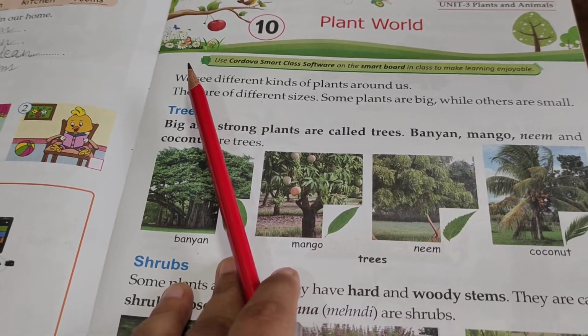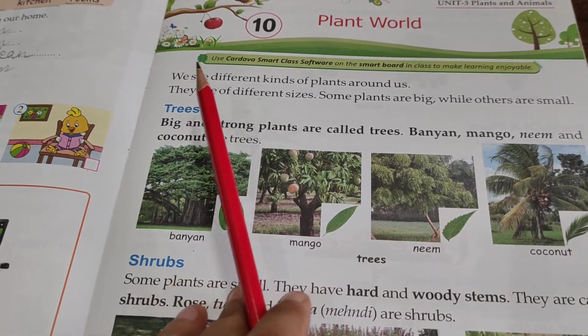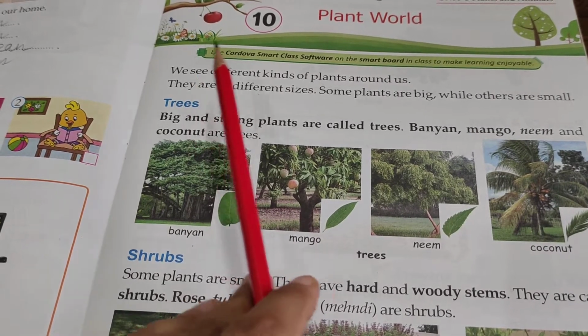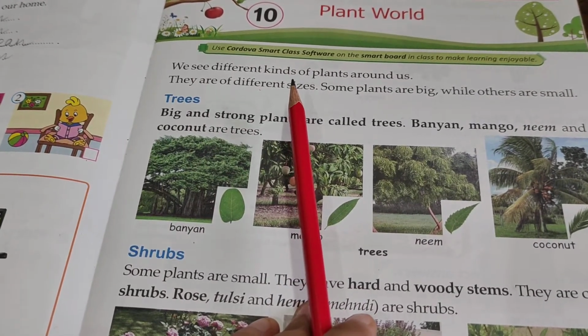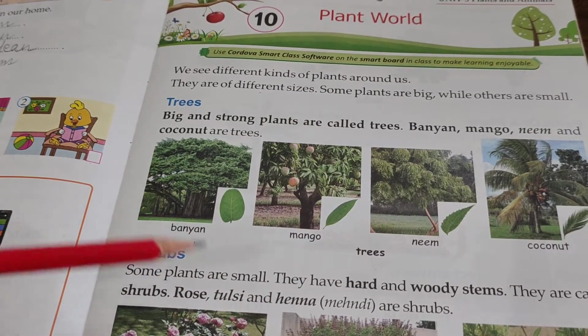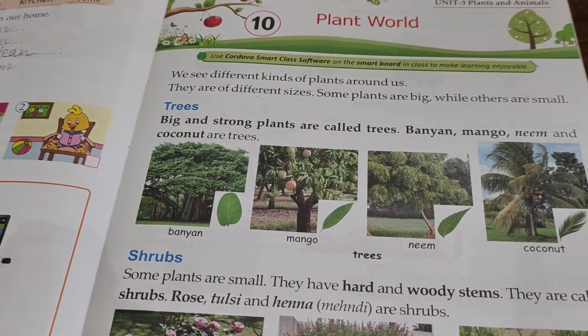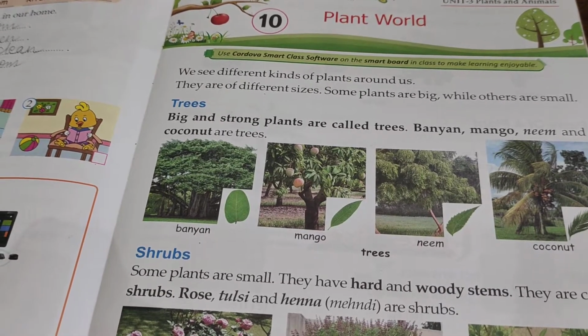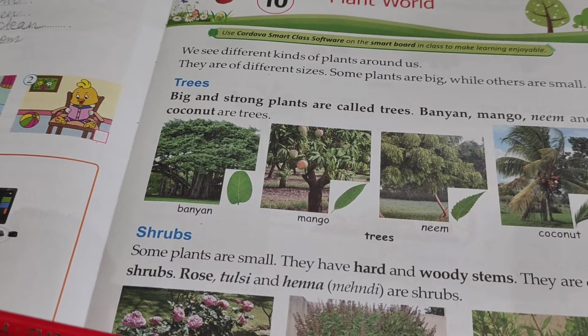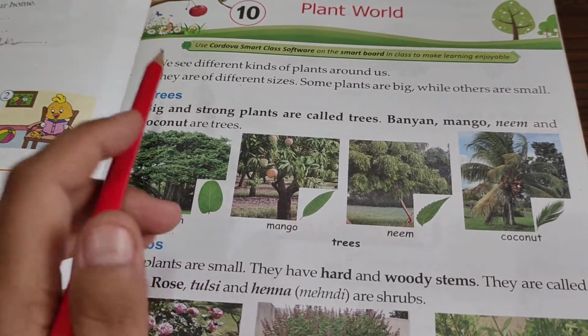I will be reading each and every word for you, so please concentrate on each and every word and each and every pronunciation, and learn how I am pronouncing. When I complete this topic, this page, after watching this video you will all read this chapter at home twice or thrice. Okay, so let's get started.